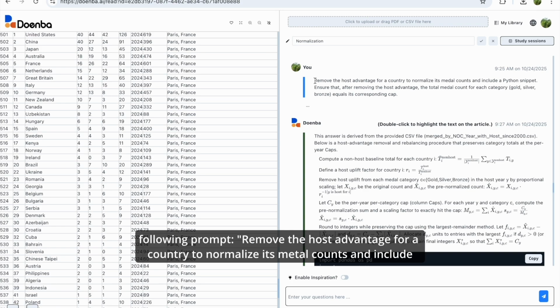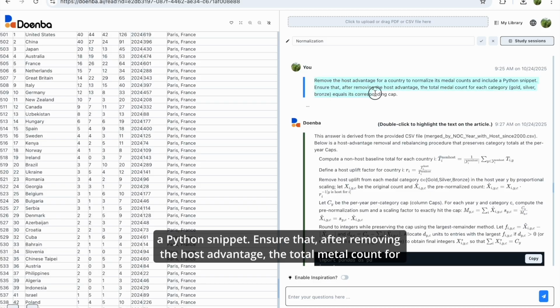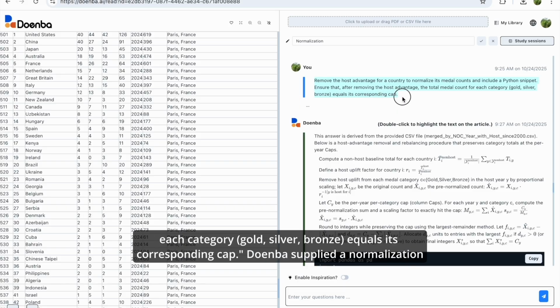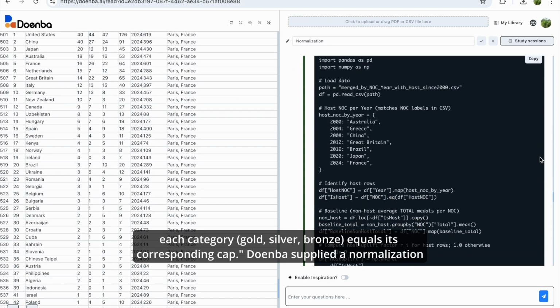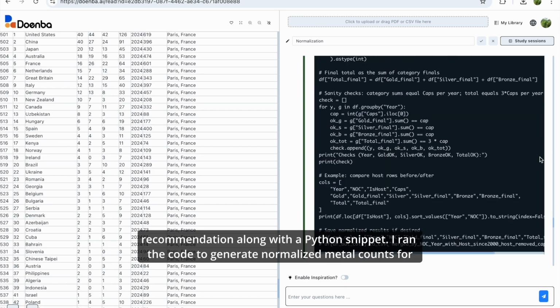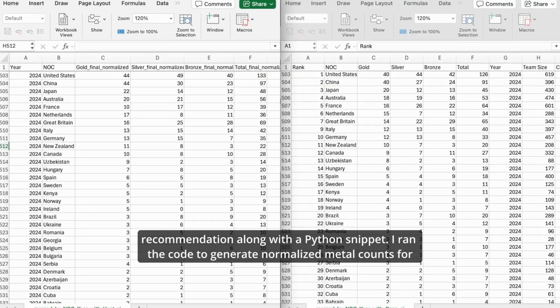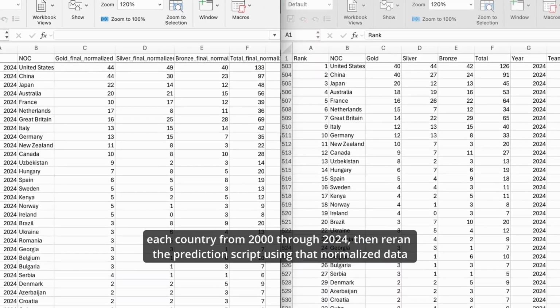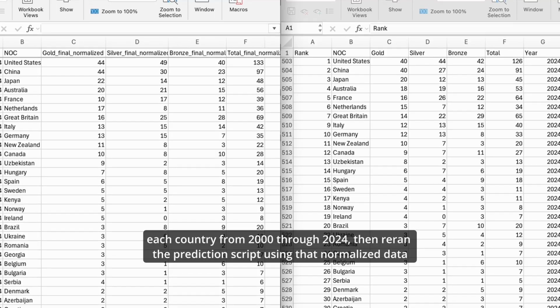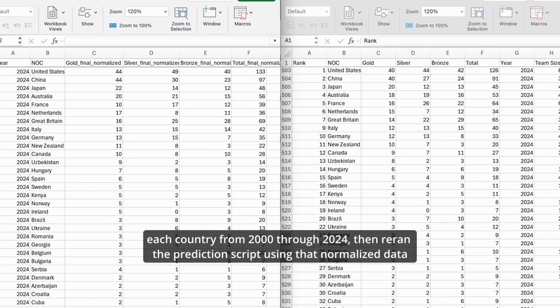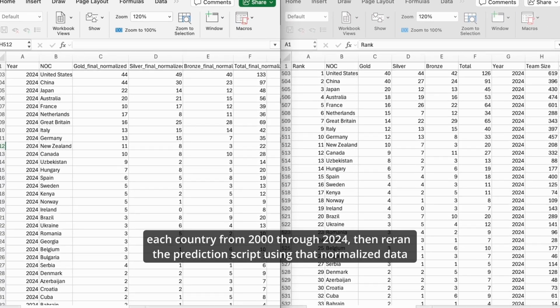Remove the host advantage for a country to normalize its medal counts, and include a Python snippet. Ensure that after removing the host advantage, the total medal count for each category, gold, silver, bronze, equals its corresponding cap. Doenba supplied a normalization recommendation along with a Python snippet. I ran the code to generate normalized medal counts for each country from 2000 through 2024, then reran the prediction script using that normalized data file.